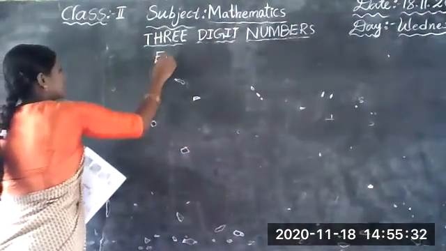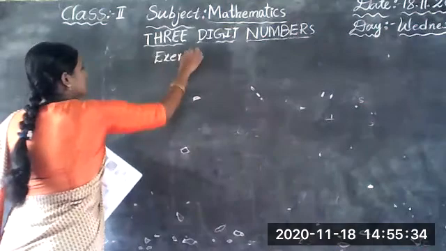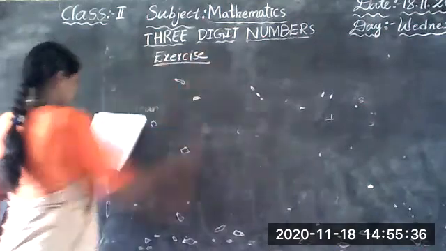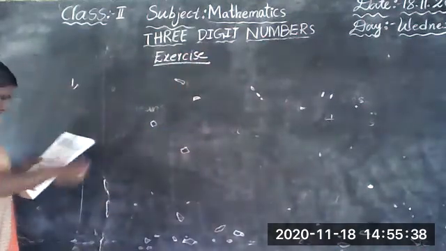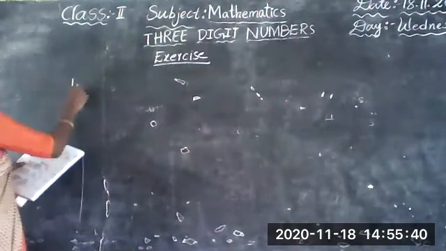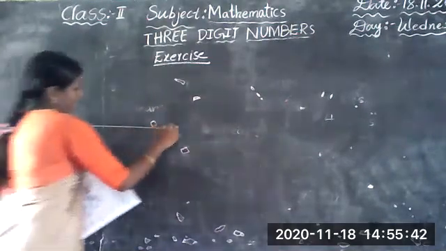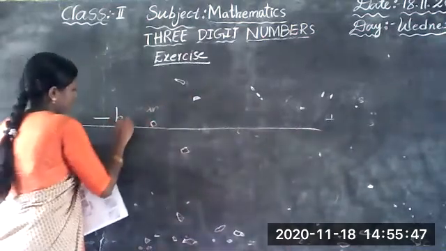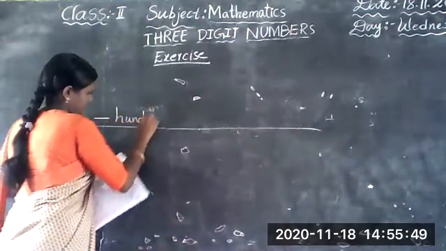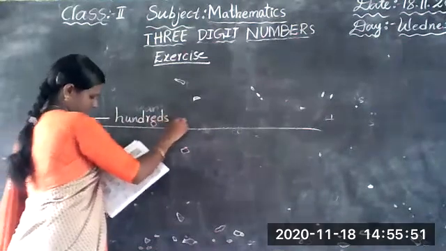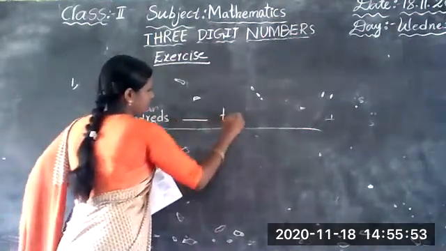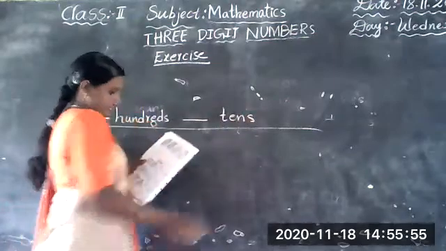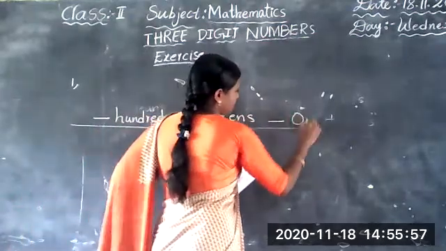Exercise. First one. Dash hundreds, dash tens, dash ones.